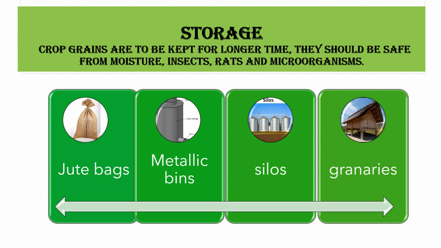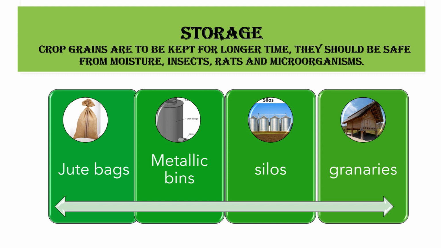After harvesting the crop grains, they need to be stored. They need to be kept for a longer period of time, so they should be safe from moisture, from insects, from rats and microorganisms. Children, you all know that fresh crops contain a lot of moisture. So before storing them, they need to be dried in the sun so that the moisture content is reduced. If the moisture is not reduced, then they will be easily attacked by microorganisms and other small insects.